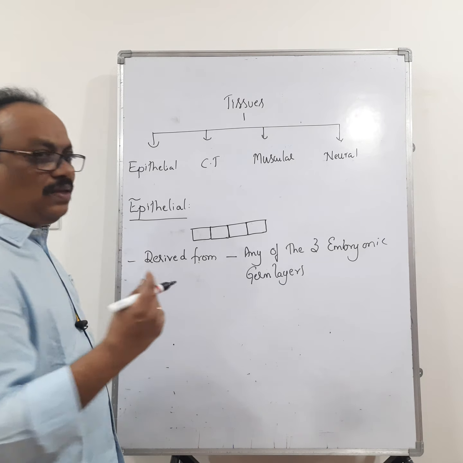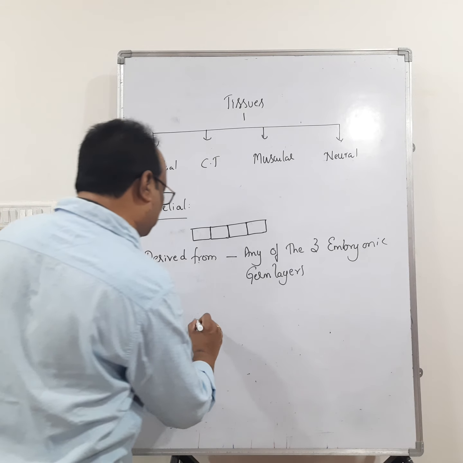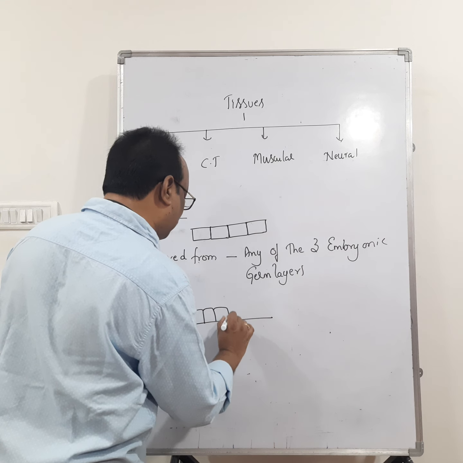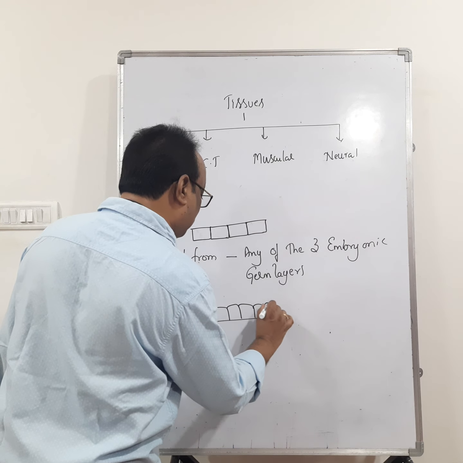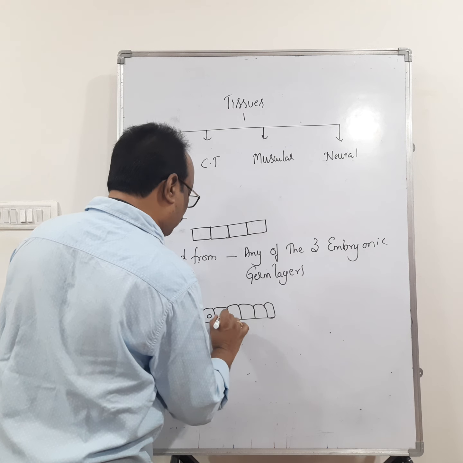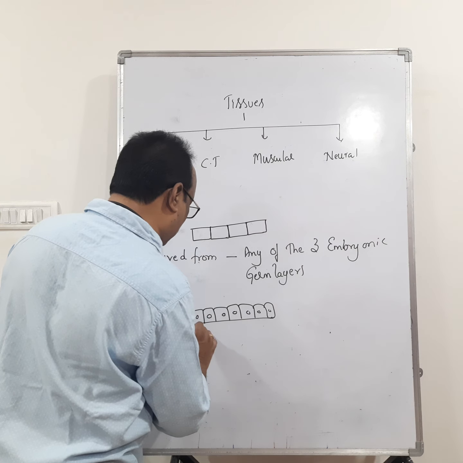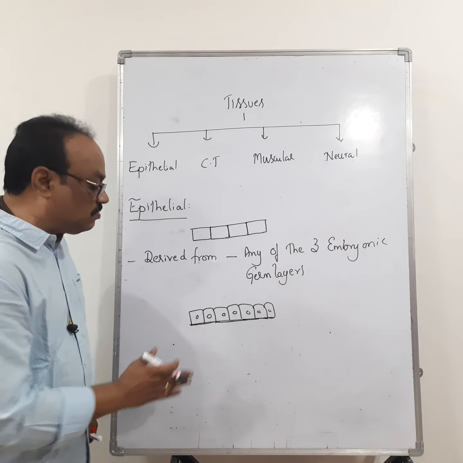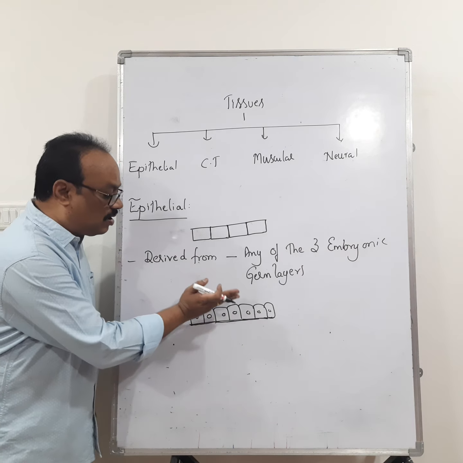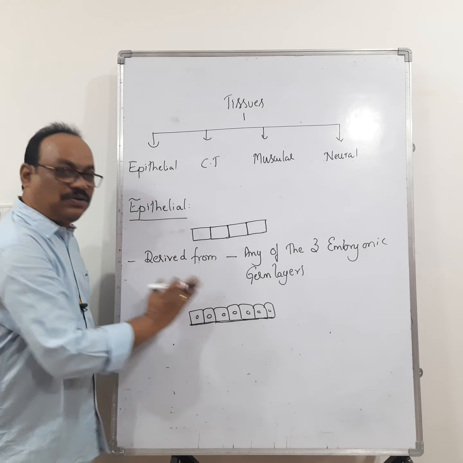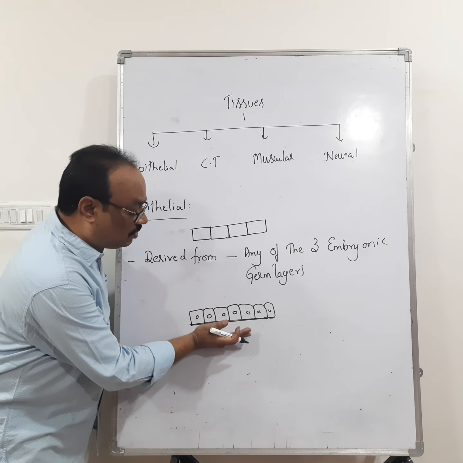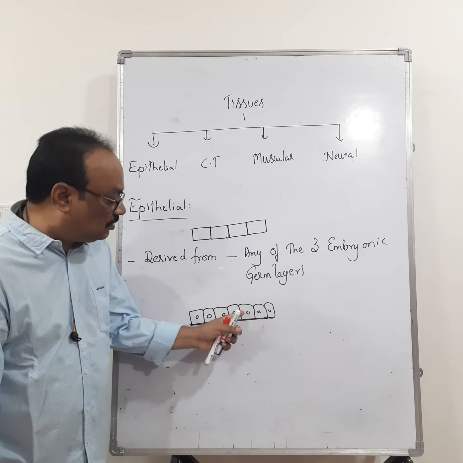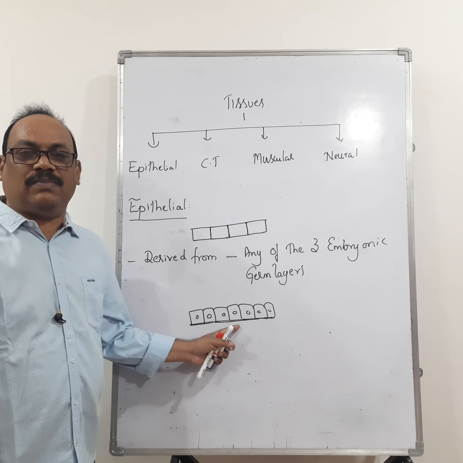Let us see where the epithelial tissue lies. The epithelial tissue lies on the basement membrane like this. So this is the basement membrane. Remember this one. This basement membrane separates the epithelial tissue from the underlying tissues. Most probably the underlying tissues are the connective tissues.